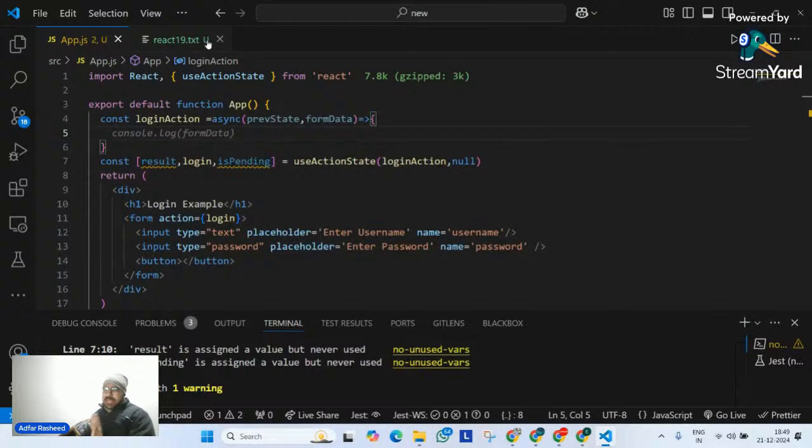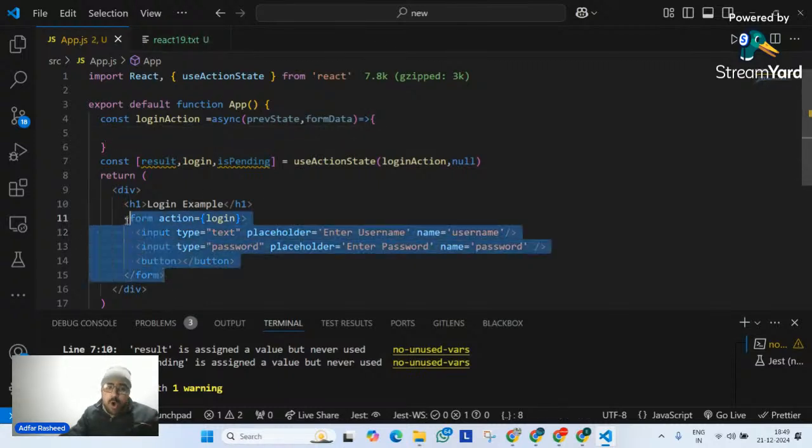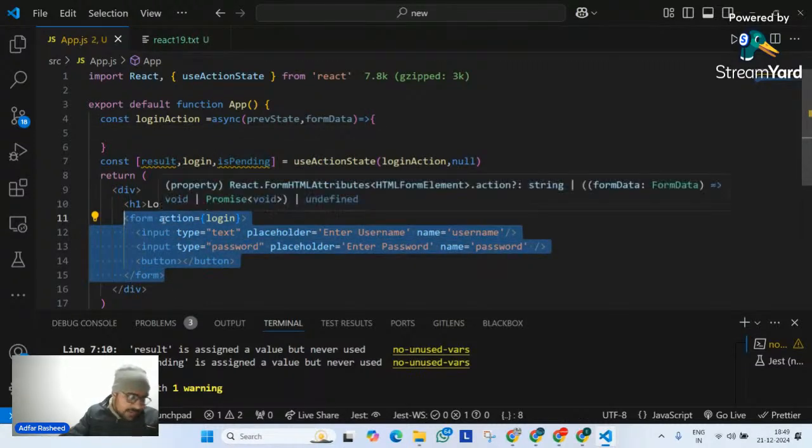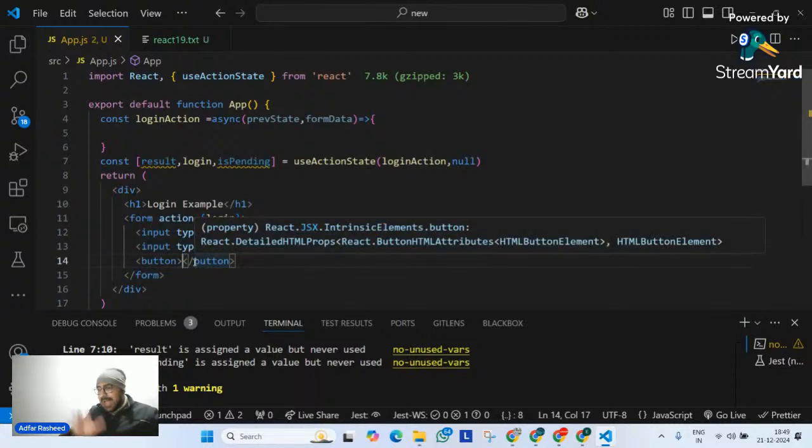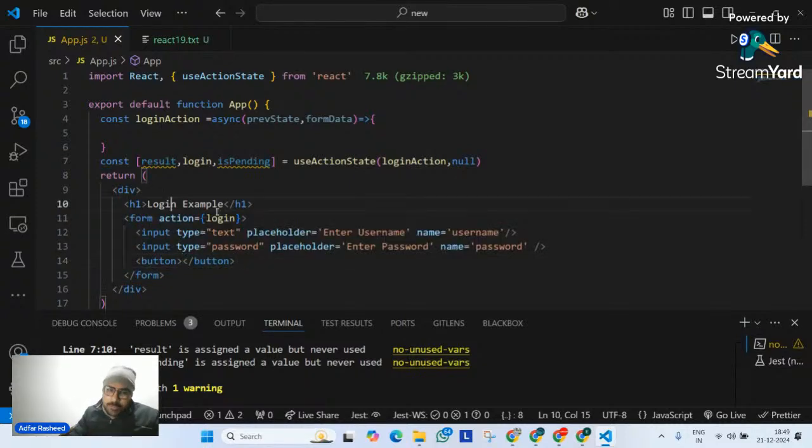Now, please confirm properly in the chat if you agree or disagree with me, that right now when I click on this form, as soon as I click on the button login, it is going to perform an action which is login. Yes or no?